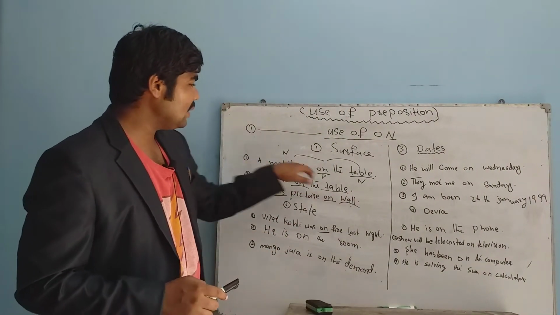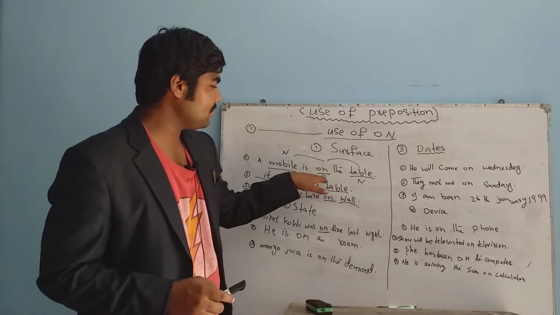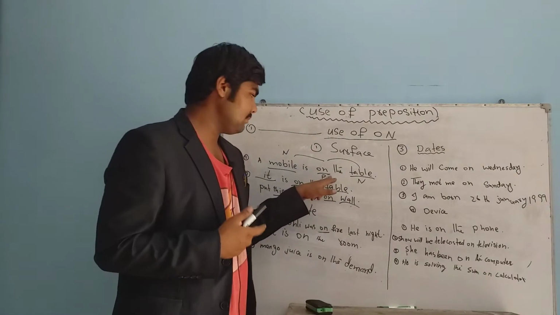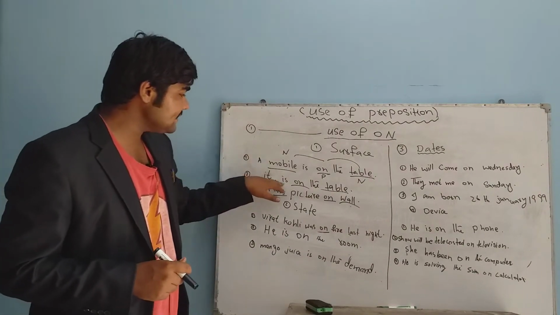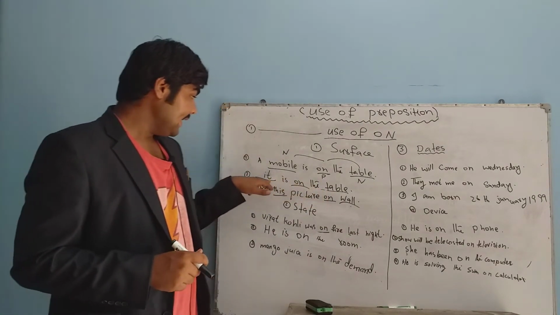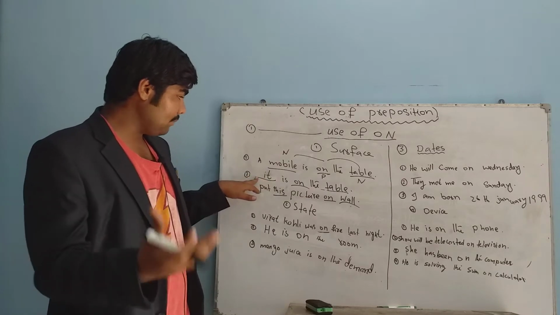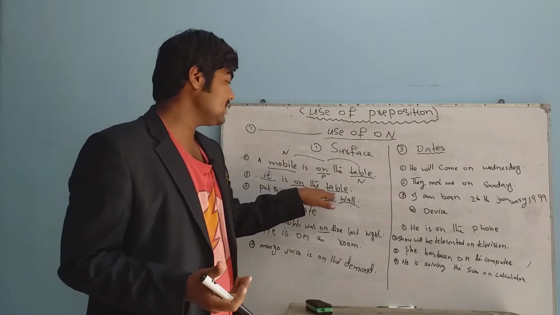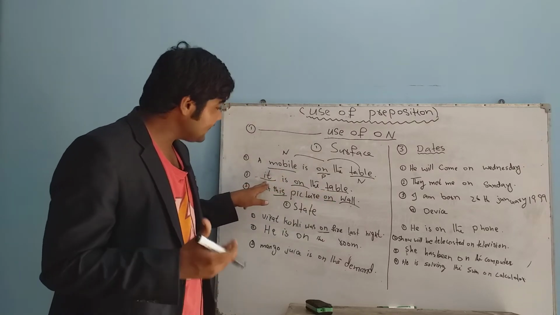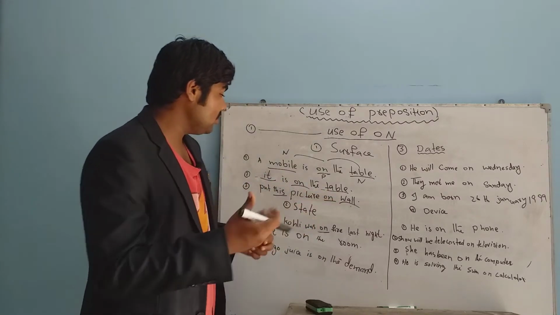This is a noun, and this is also a noun. Before the noun, a preposition is used, as I have told you in the lecture. So, it is on the table. It is on the table. "It" is a pronoun. "On" is also a preposition, which shows the relationship between the table and it. And the table is also a surface, as I have told you already.